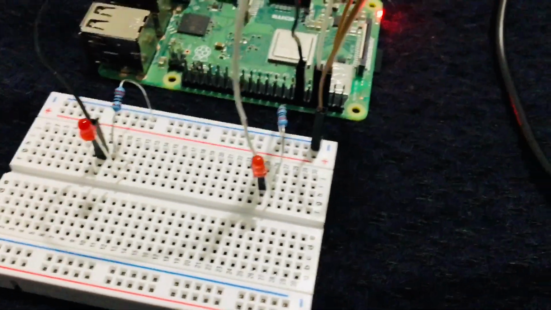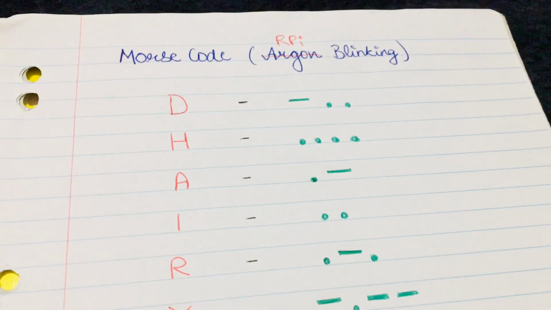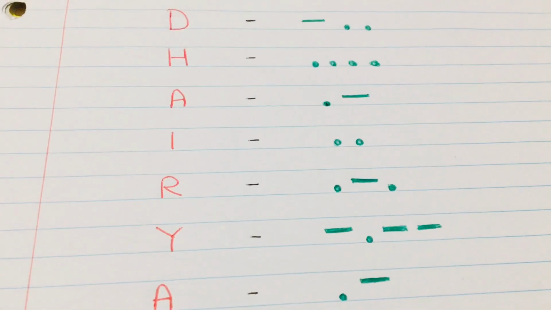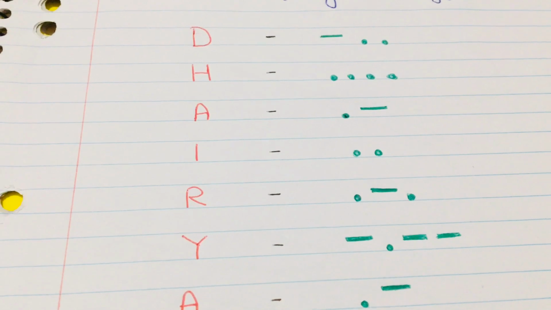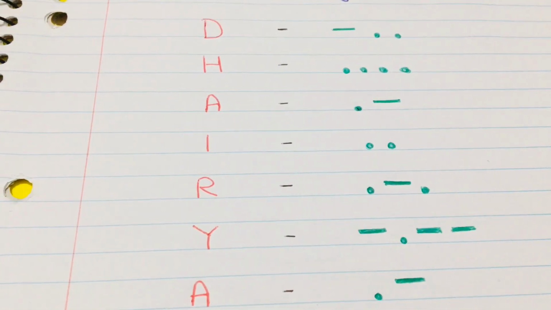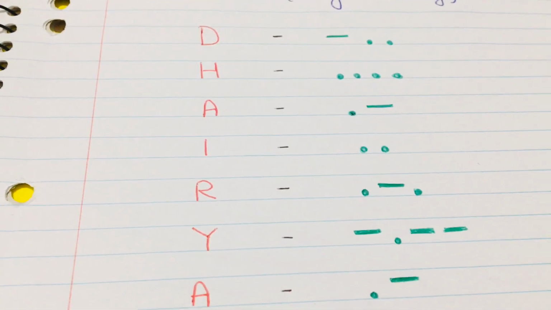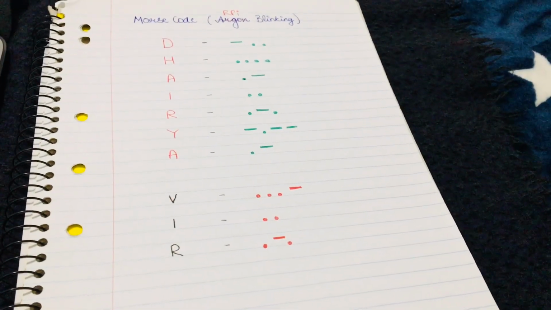Let us look at the explanation of the Morse code. This is the explanation of the Morse code regarding my name, guys. In Morse code we basically have two types. Each alphabet has a unique Morse code in which they are represented by dashes and dots. A dash represents a long blink, whereas a dot represents a short blink. This is Morse code for my name.